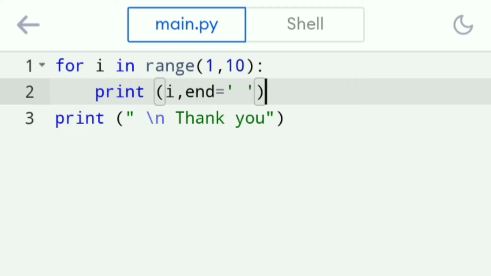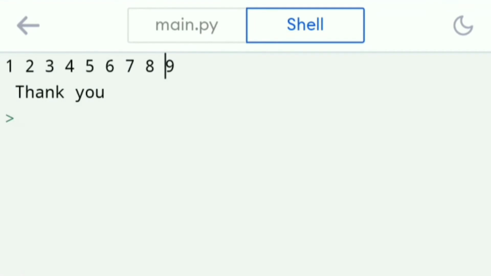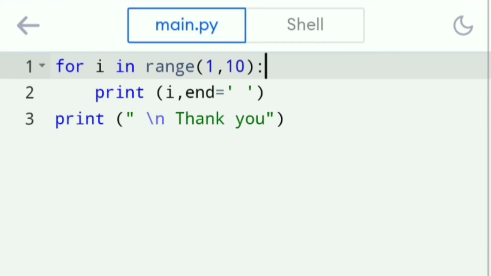And what is asked to be printed here? Each time the value of i is printed, and we need a space between every single number. So after i you write a comma, end equal to, and inside single quotes give a space, and every time it will be printed with a single space. Finally, outside the loop we have written a statement to say that the program is over, so I have written just thank you. Let's run the program. Look at the output, all the numbers are printed with a space. Now let's get back to the program.